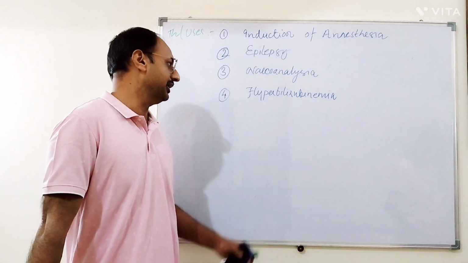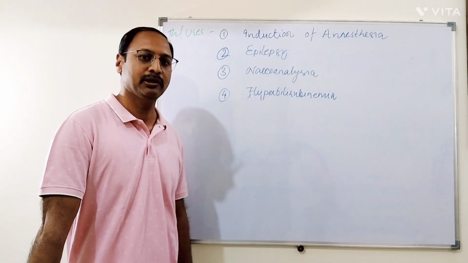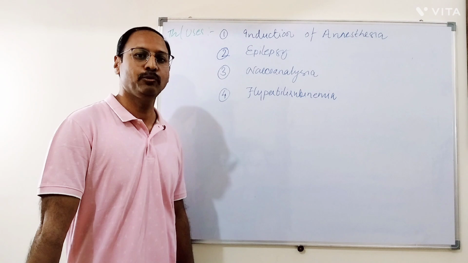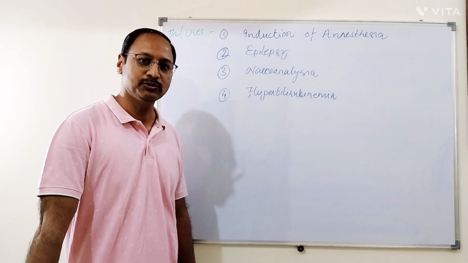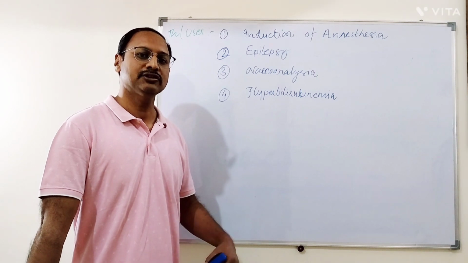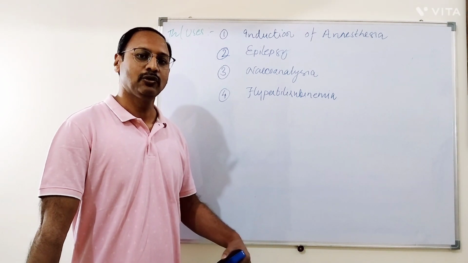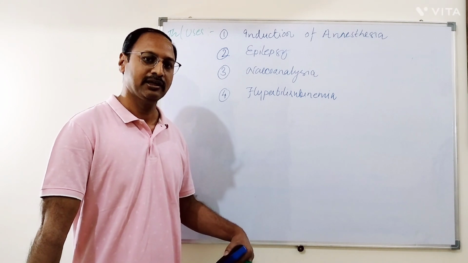The next indication of barbiturates is for the treatment of hyperbilirubinemia in neonates. Barbiturates are enzyme inducers. They cause induction of the glucuronyl transferase enzyme, so bilirubin gets conjugated faster and is rapidly cleared.